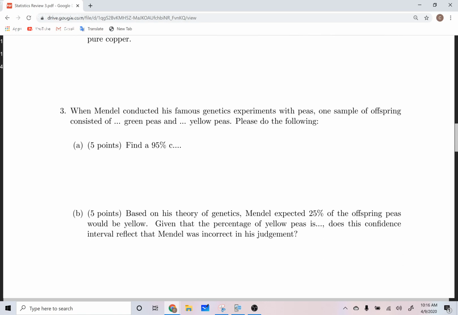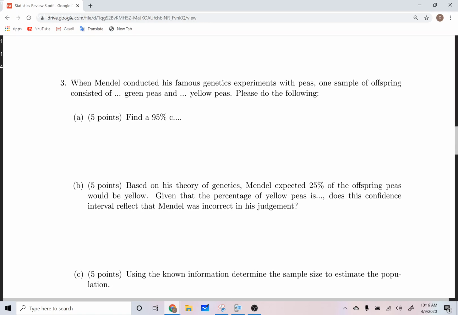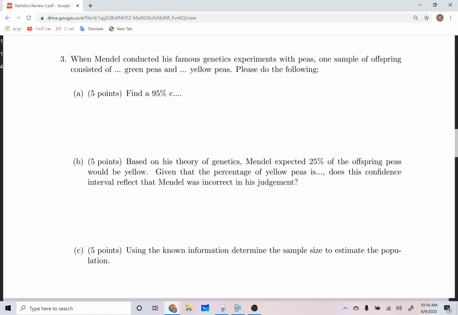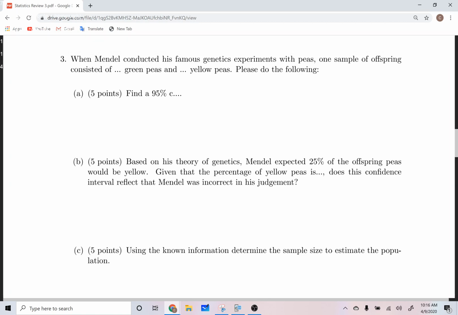When Mendel conducted his famous genetics experiment with peas, one sample of offspring consisted of blank and blank. Please do the following. Find a 95% blank. Okay. Based on his theory of genetics, obviously you'll have to figure out what that is. You probably use a calculator for this. I'll give you the hint now. Based on his theory of genetics, expect that 25% of the offspring peas would be yellow. Given that the percentage of yellow peas is blank, does this confidence interval reflect that Mendel was incorrect in his judgment? So I'll give you a hint.